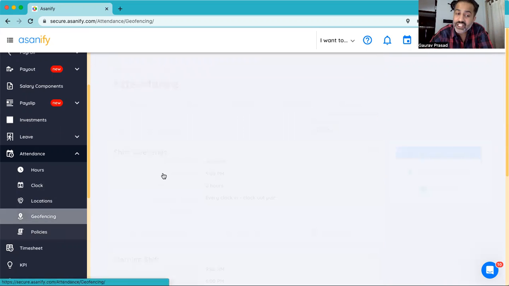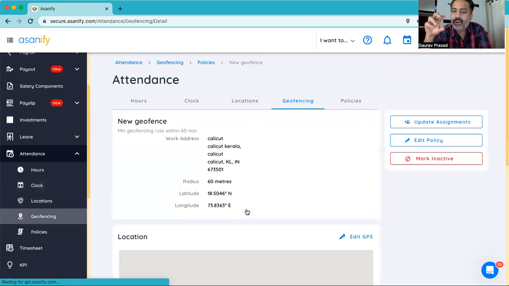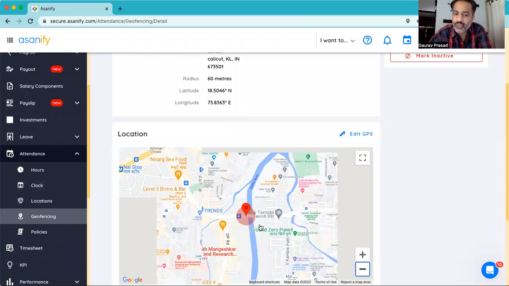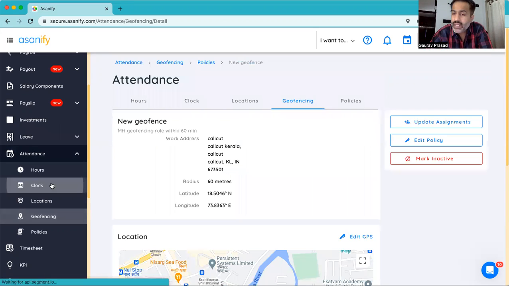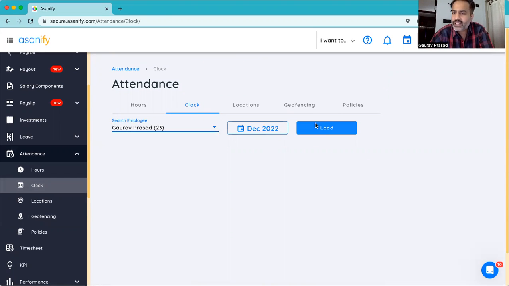You can create a geo fence around your office location where you'll be able to control where the employee is present when they are marking the attendance in and out. So you can create a geo tag for your office location, and you can define that only when the employee is in a 60-meter radius, only then they are able to mark the attendance. So it covers all the scenarios. You can mark your attendance either on the mobile app or on the desktop or through the biometric machine. And you can control the timestamp and the geolocation as well. Once it is done, at any point in time, the employee can log in to see what their attendance clocks have been.